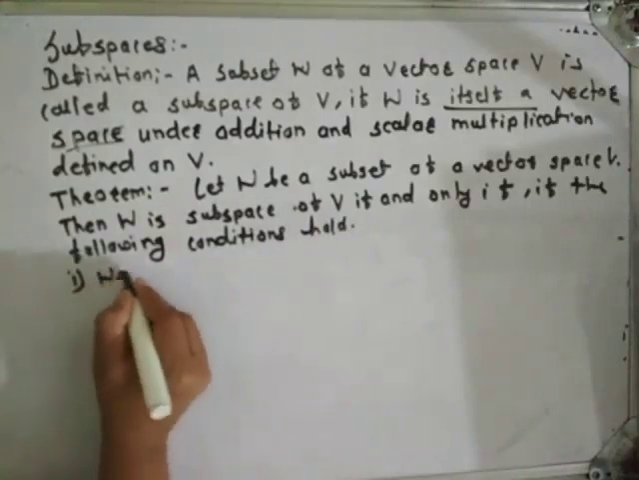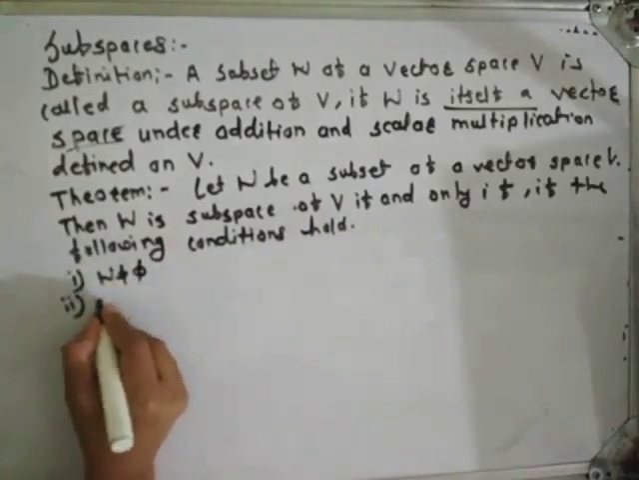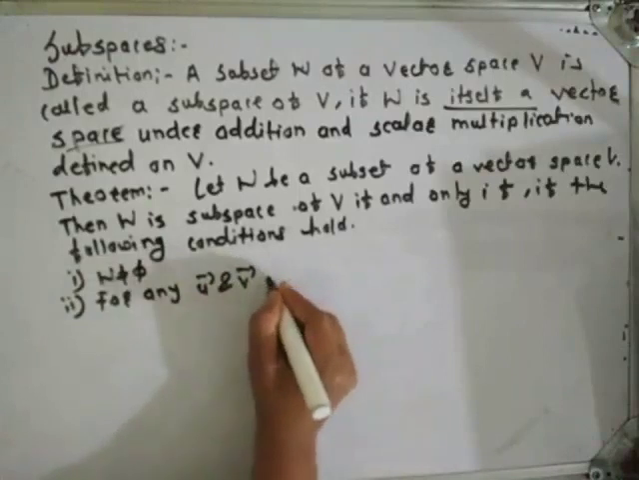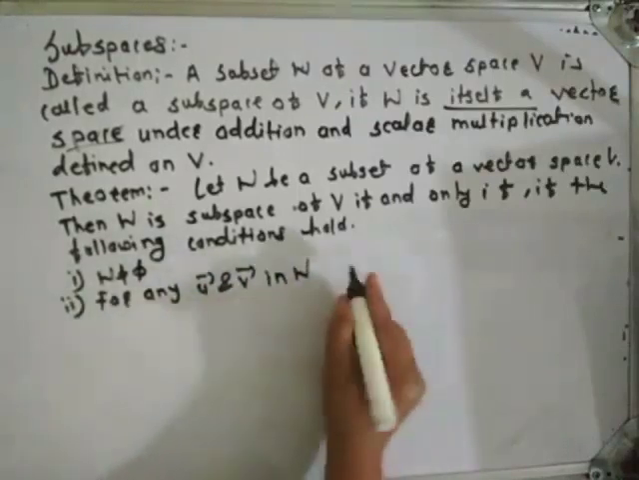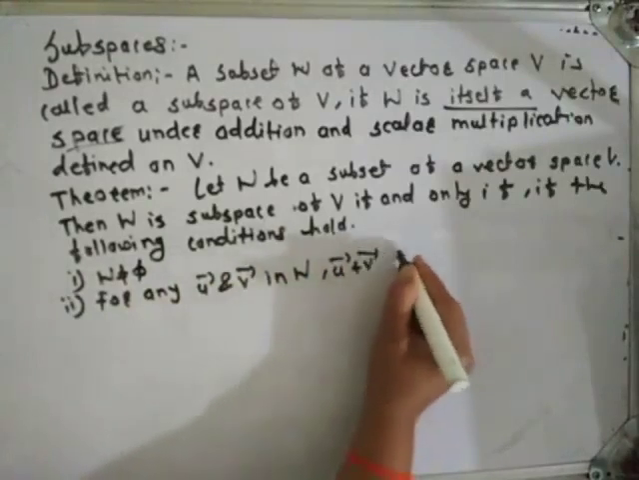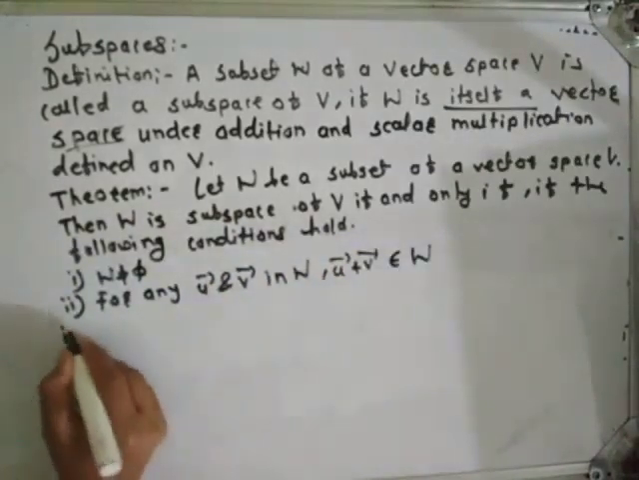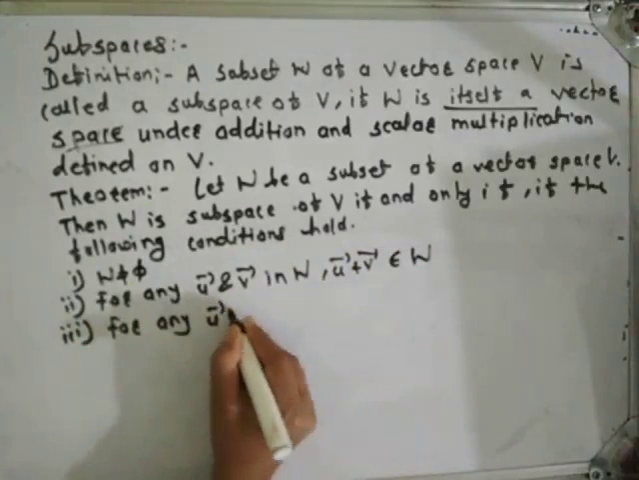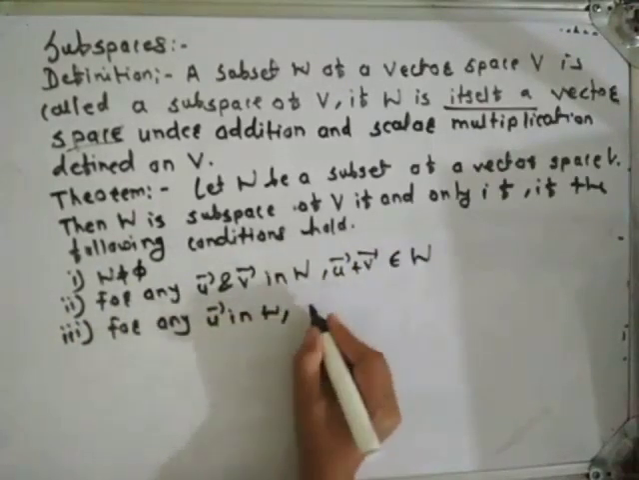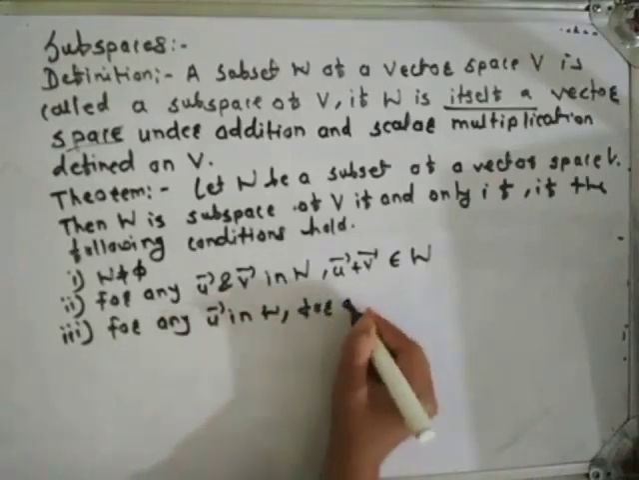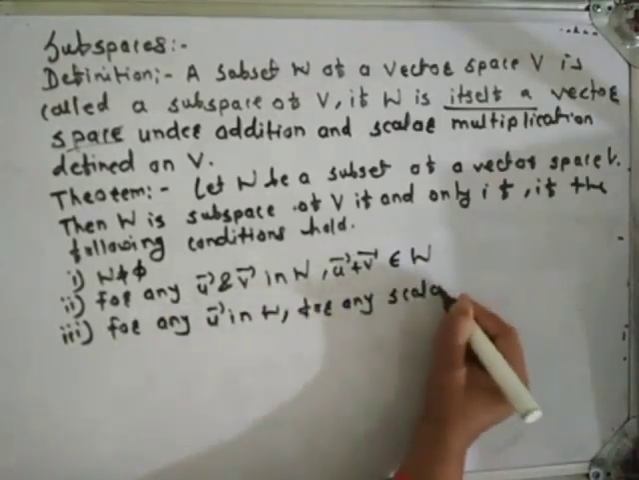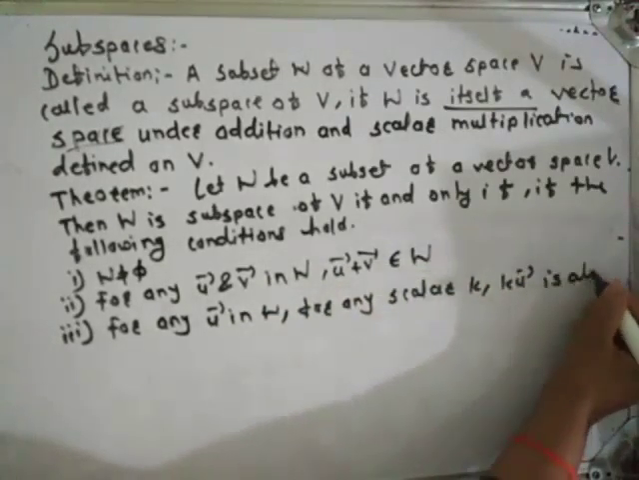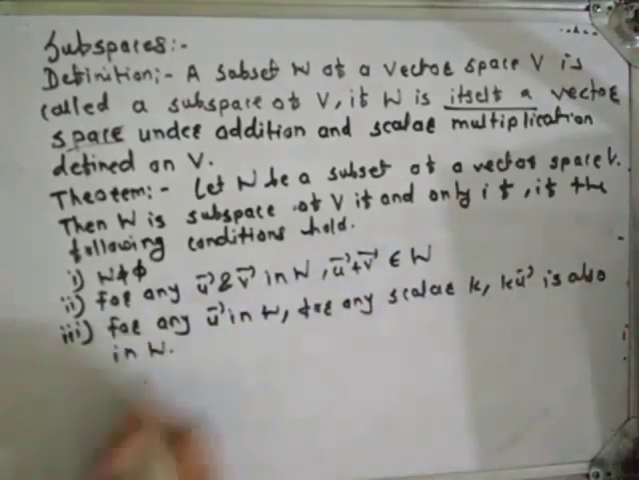First condition is W is not equal to phi, that is, W is non-empty. Second condition is for any u bar and v bar in W, u bar plus v bar belongs to W. Third one is for any u bar belonging to W and for any scalar k, k into u bar is also in W.